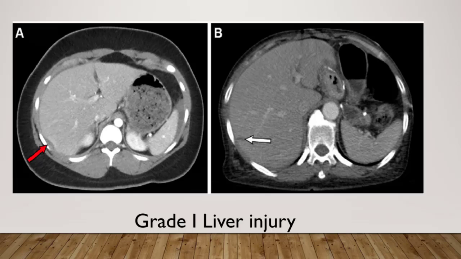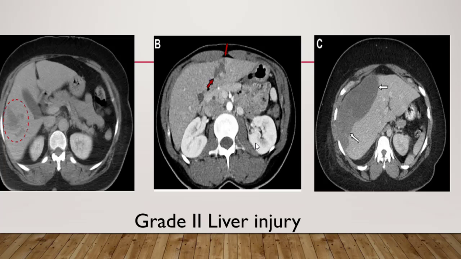Here are cases of liver injury. Case 1: in image A, an axial contrast enhanced CT image shows a small subcapsular hematoma, the red arrow along segment 6, measuring 0.7 cm, less than 10% of the liver surface, with no associated hepatic laceration. But in case B, there is a small hepatic laceration, less than 1 cm in depth, with this white arrow. According to our grading system, that's a grade 1 liver injury.